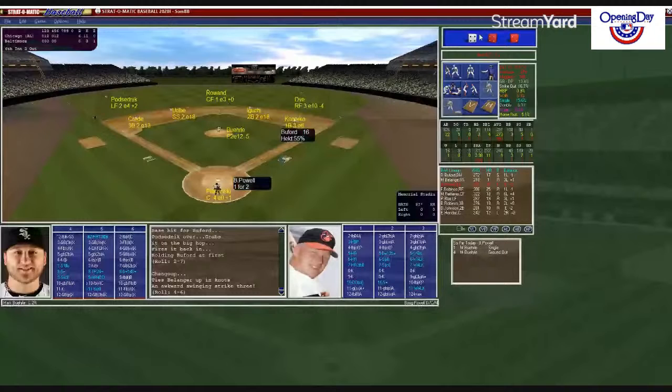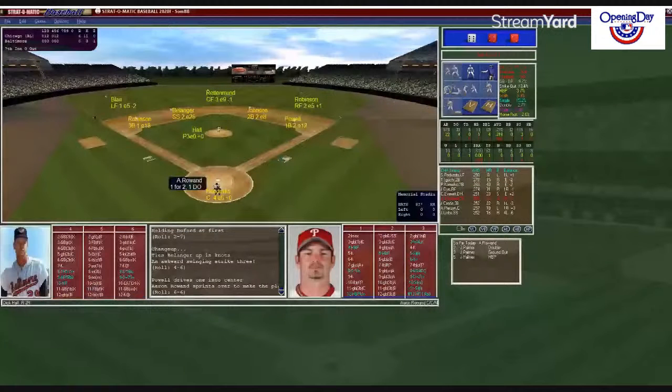So 6-0 White Sox here in the 7th. It'll be Rowland, Creedy, and Persinski against Dick Hall. Hendricks puts down the sign for him. Hall looks in. Here's the pitch. Rowland. 4-10, gone. That's gone. Deep to left field. Looking up, and it is gone. Put on the board. Yes, Aaron Rowland, his 2nd home run of the year. And the White Sox tack 1 on here in the 7th and lead by 7-0.